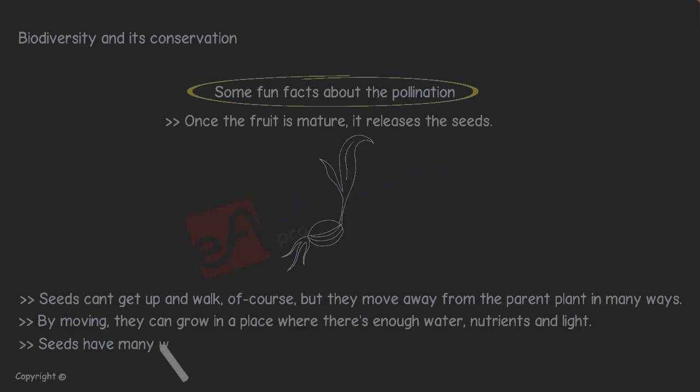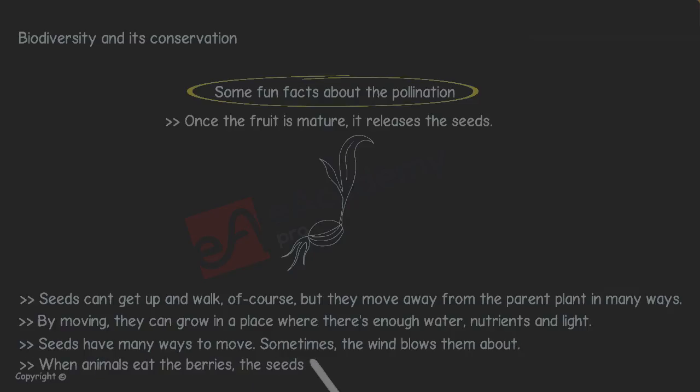Number 5. Seeds have many ways to move. Sometimes the wind blows them about. When animals eat the berries, the seeds come out in their poop.